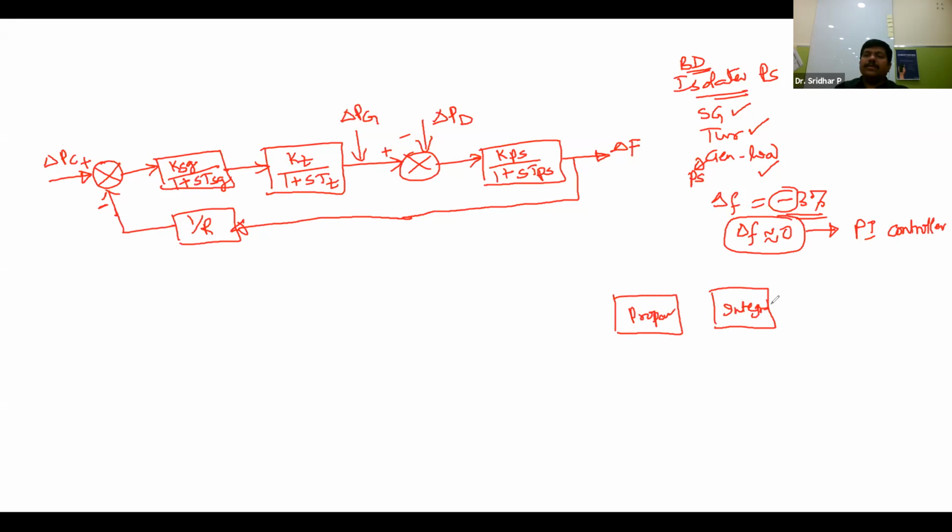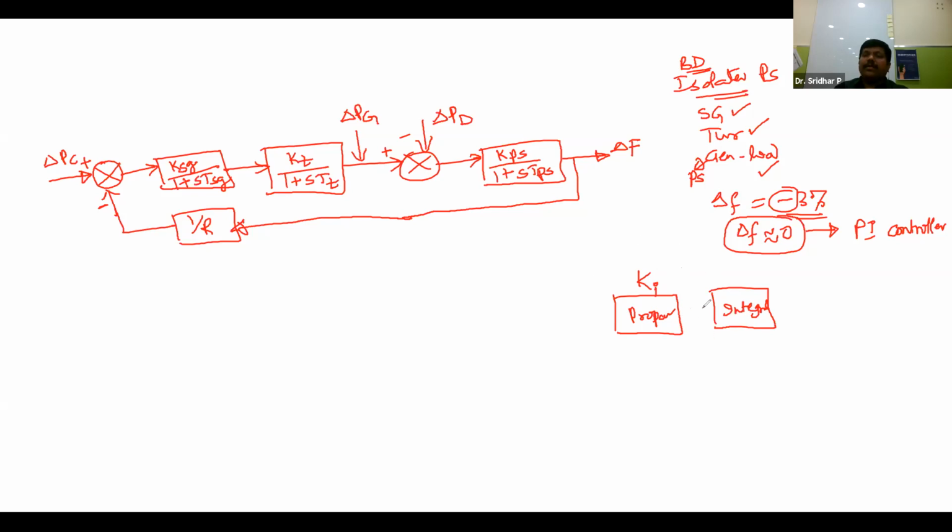Proportional means some constant, some sort of gain; let me assume K. For the integral, let me take Ki, which is the constant of this particular one.